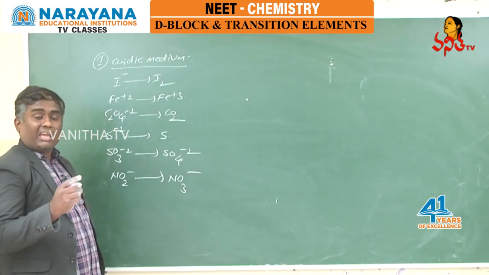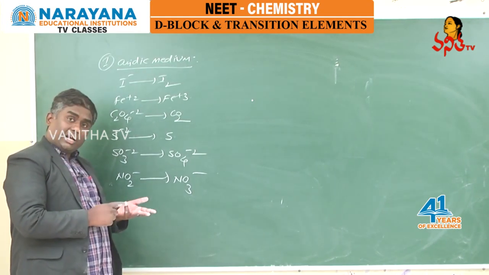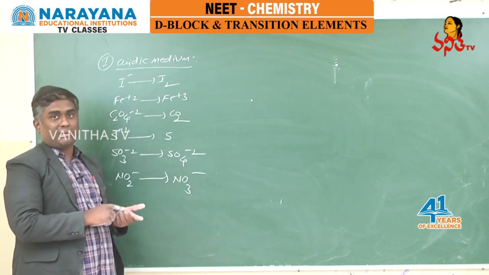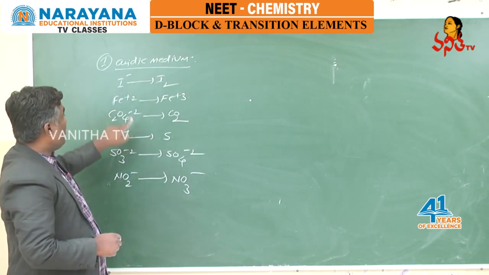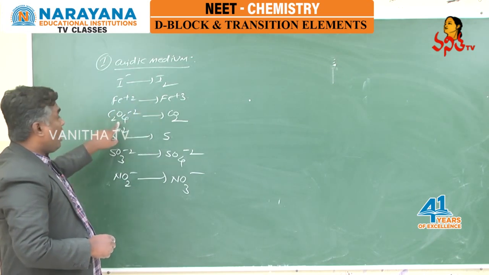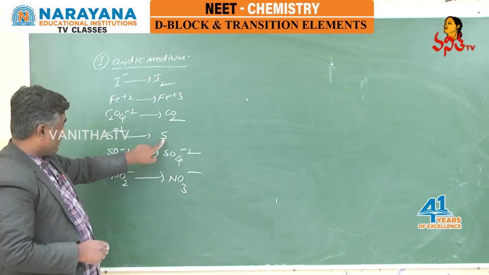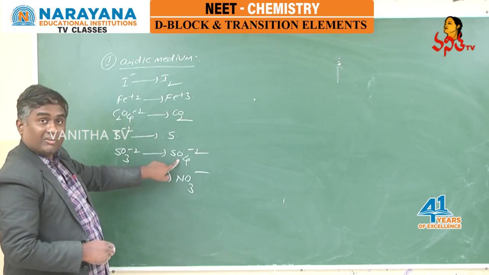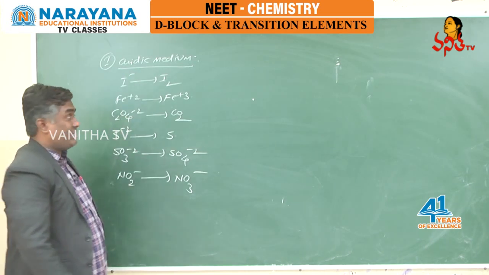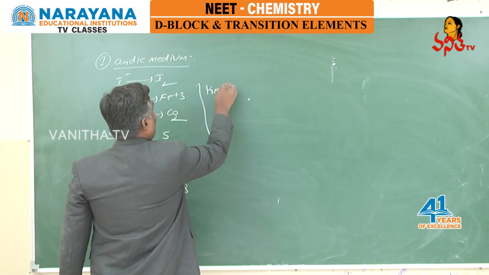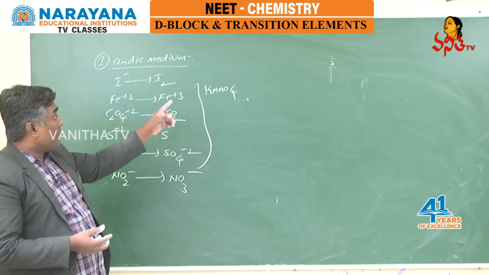Just now we discussed that KMnO4 can act as an oxidizing agent, and it can act as an oxidizing agent in acidic medium, neutral medium and in alkaline medium also. If you look at acidic medium, iodide ion is oxidized to iodine, ferrous ion is oxidized to ferric ion, oxalate ion is oxidized to carbon dioxide, sulfide ion is oxidized to sulfur, sulfite ion is oxidized to sulfate ion, nitrite ion is oxidized to nitrate ion. And for all these oxidation reactions, I am using KMnO4 as the oxidizing agent.